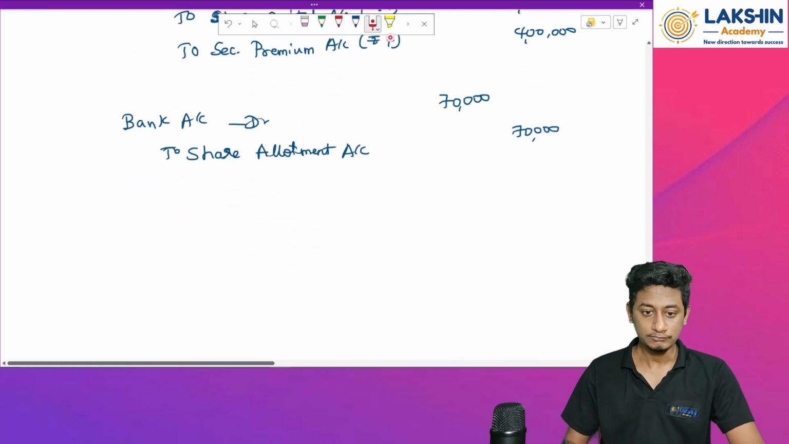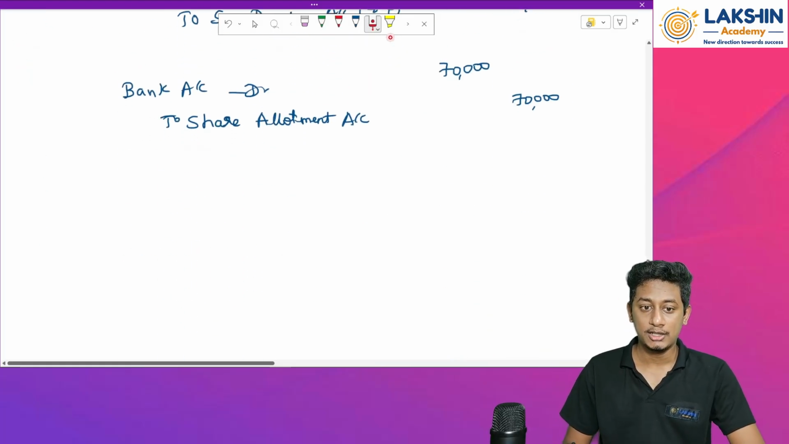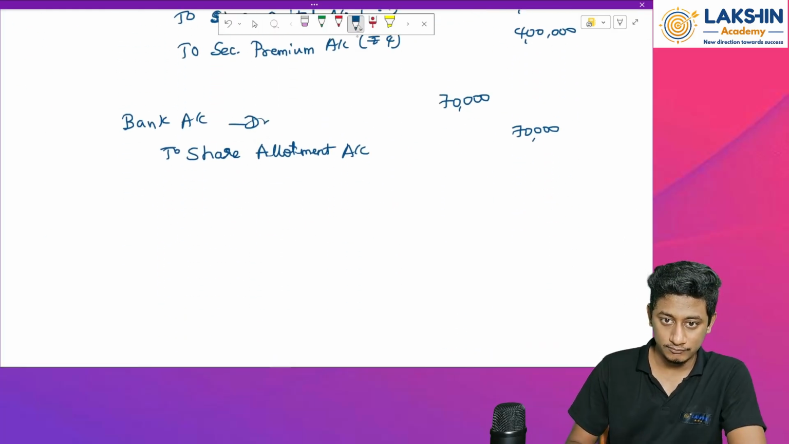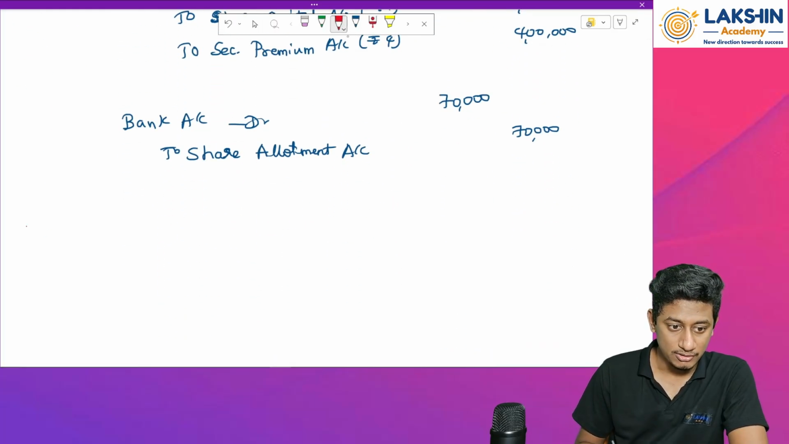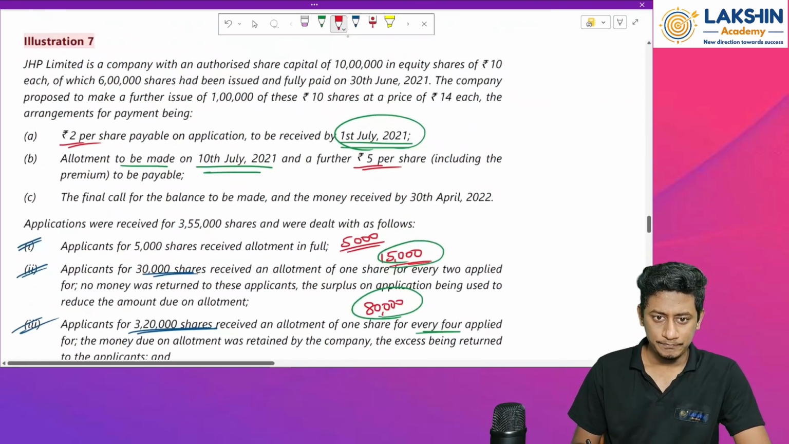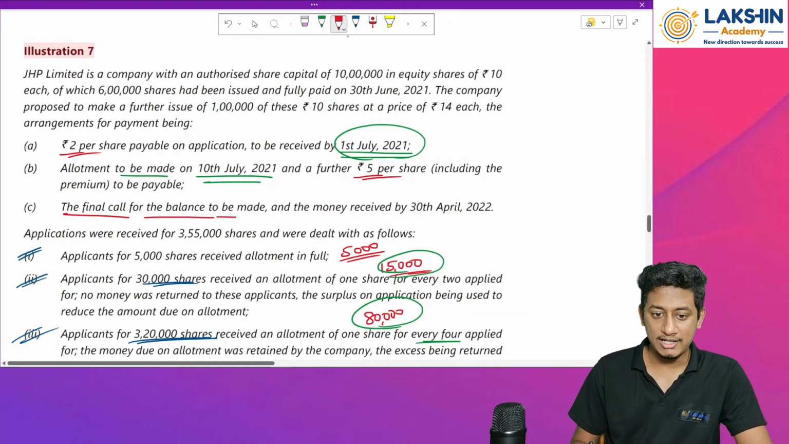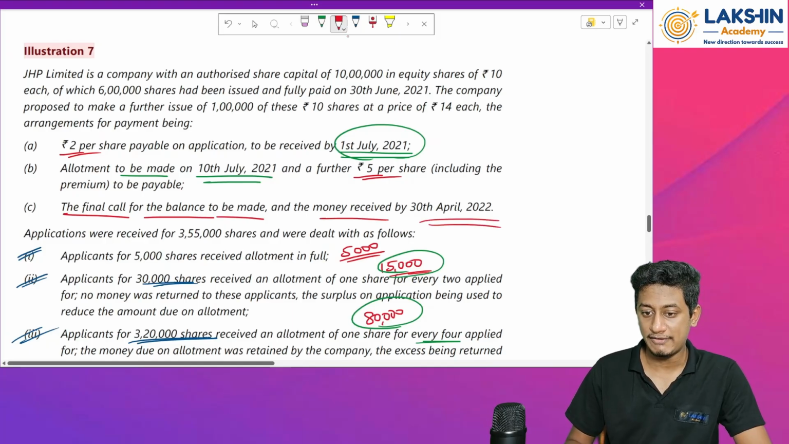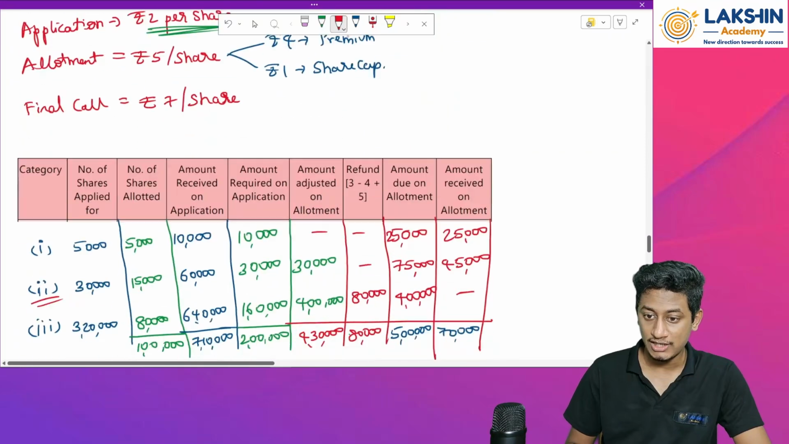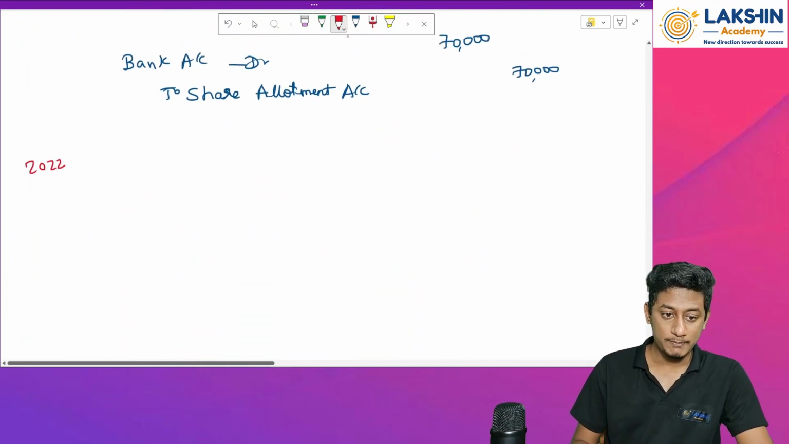Now, next entry. So refund is done, everything is done. So let's go to the final call. In 2022, I guess, because as per the question, the final call for the balance is to be made and the money to be received in April 2022. So the money received entry is given, but when was the final call done? We don't know. So we'll assume it to be in 2022 and we'll pass the entry. So the entry will be